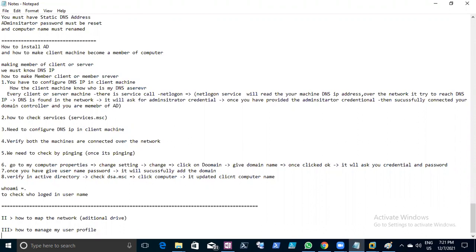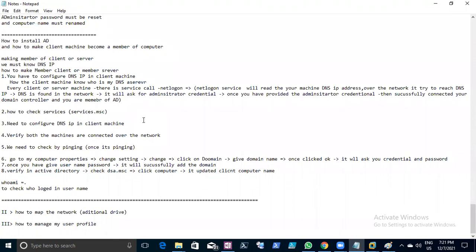They will reset the profile and log in again, and they will say, I have made all my favorites in Internet Explorer. They want to change the user profile.